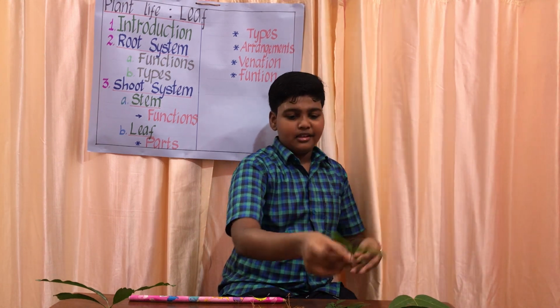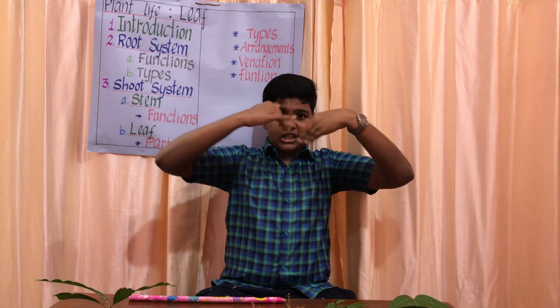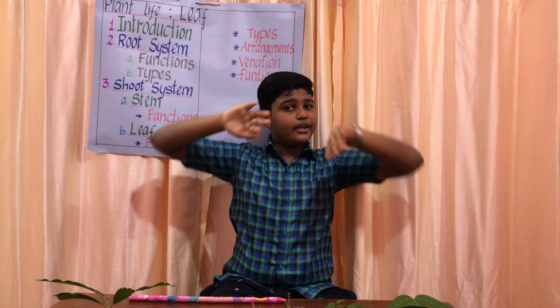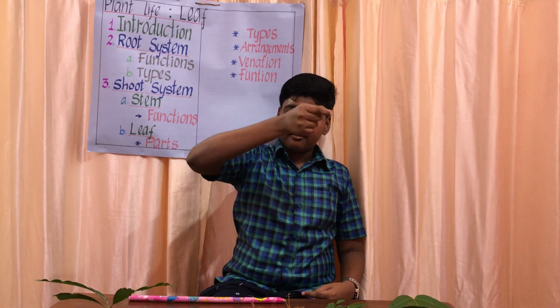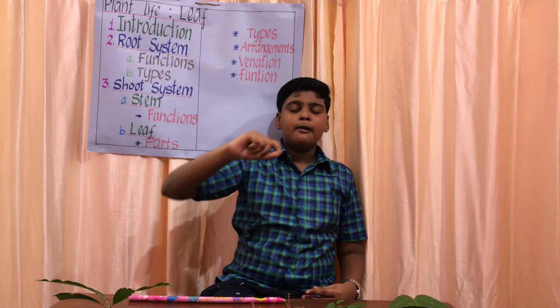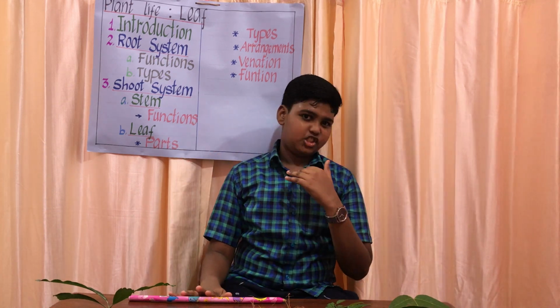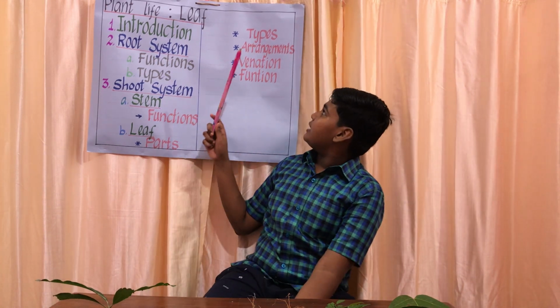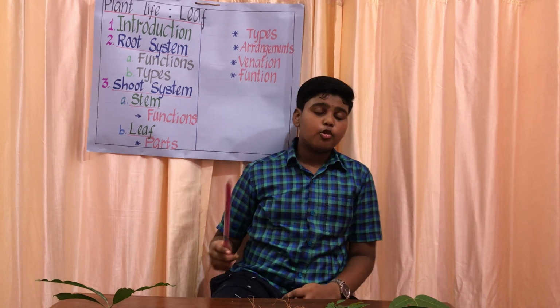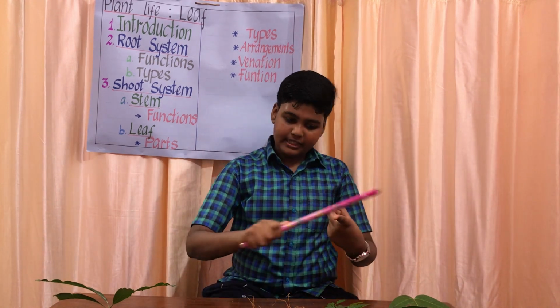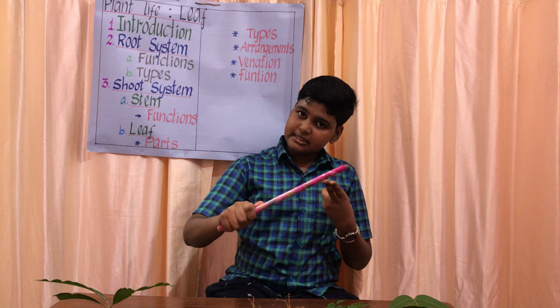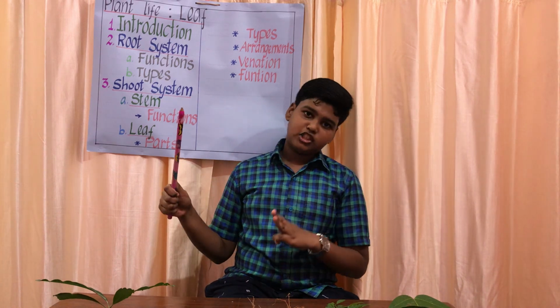Example, lilium. In lilium, the leaves are arranged in a circular manner such that they won't overlap, but in one node there will be two leaves. That's known as whorled arrangement of leaves. So we learned the arrangements of leaves. What are the arrangements? Alternate arrangement, opposite arrangement, and whorled arrangement of leaves.